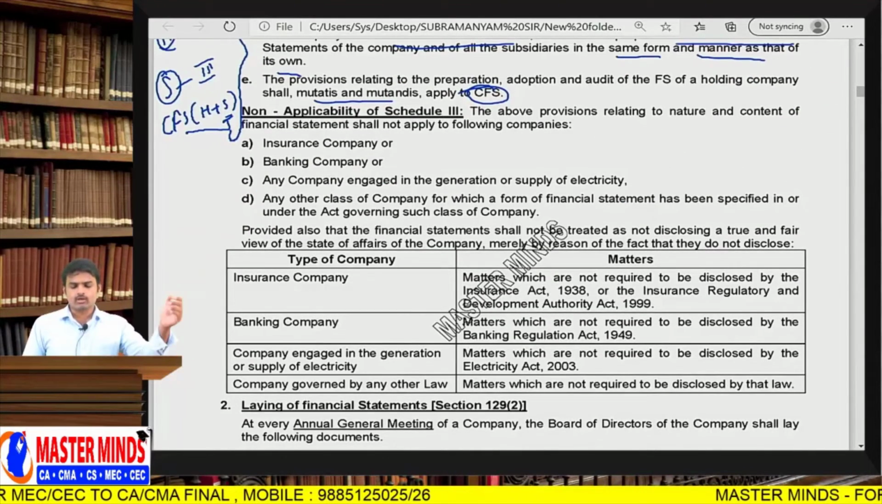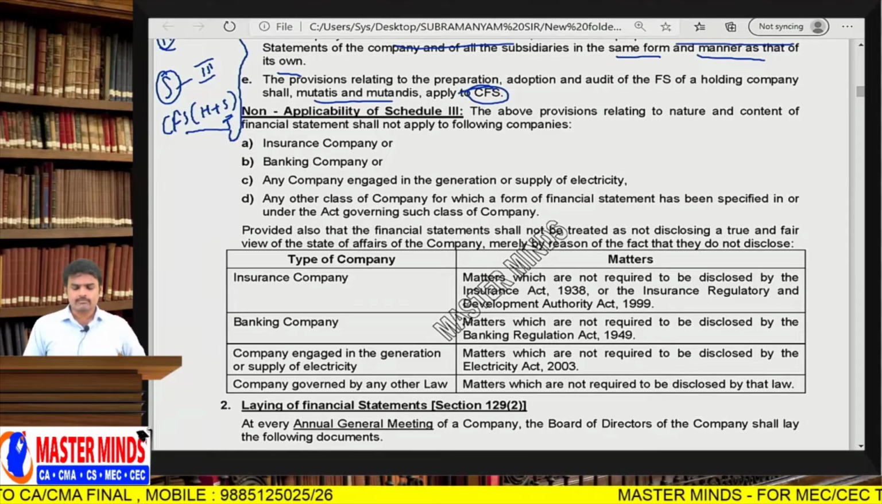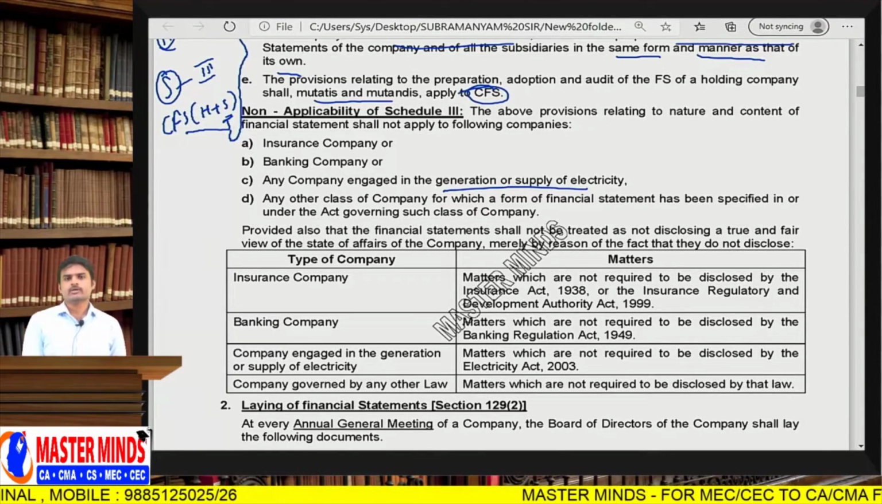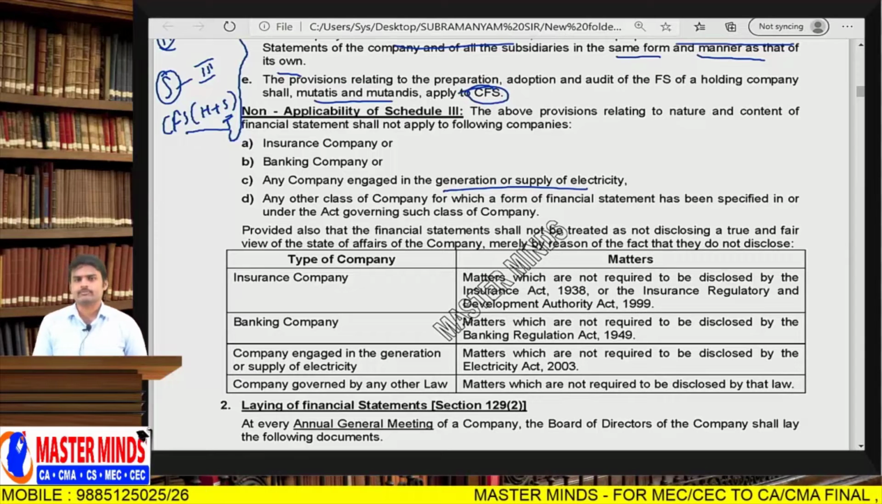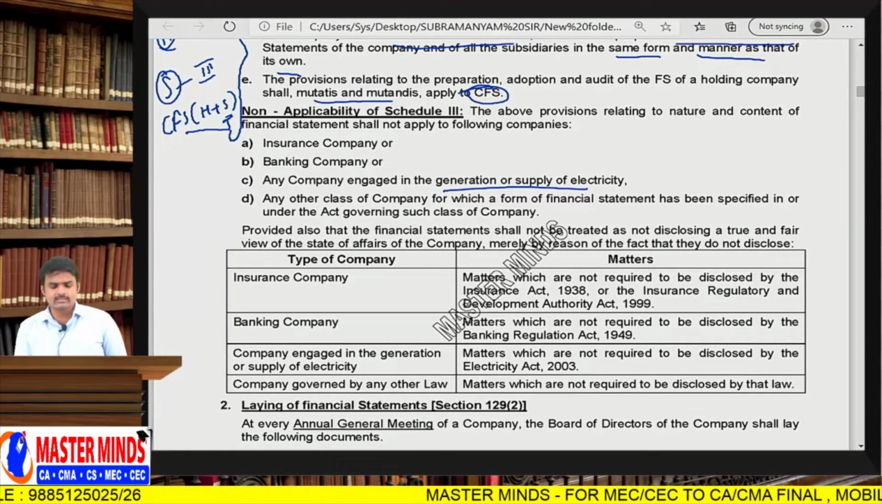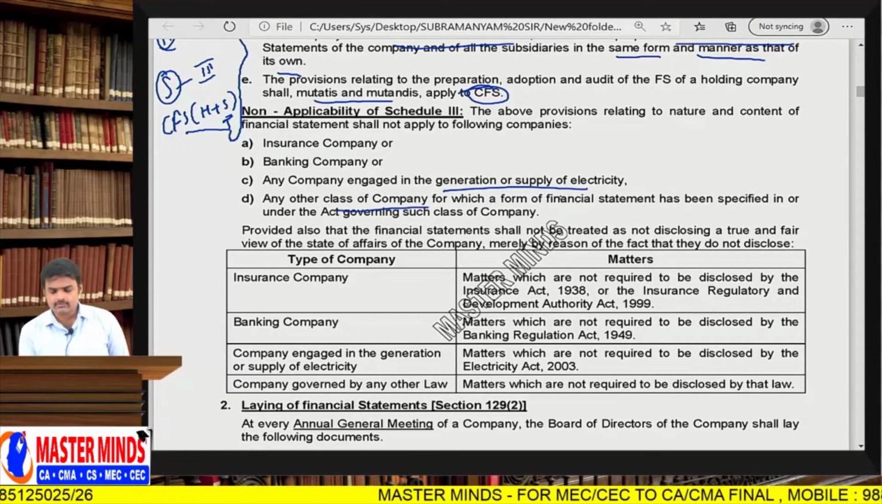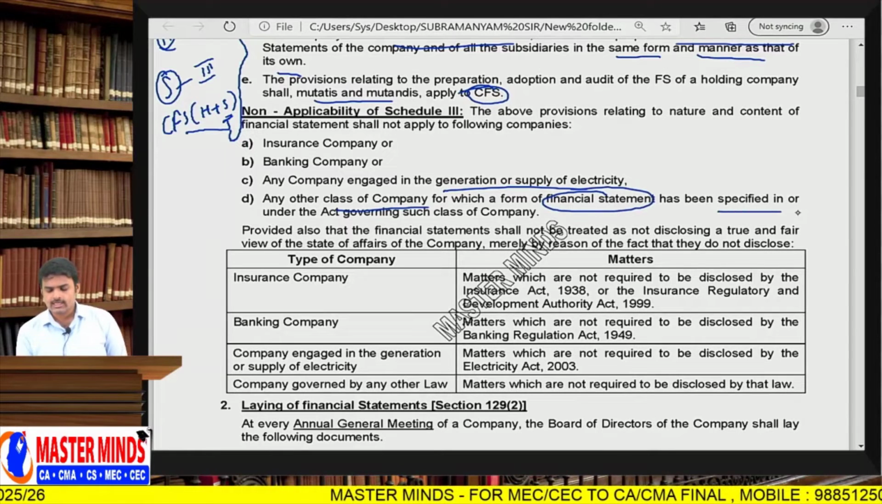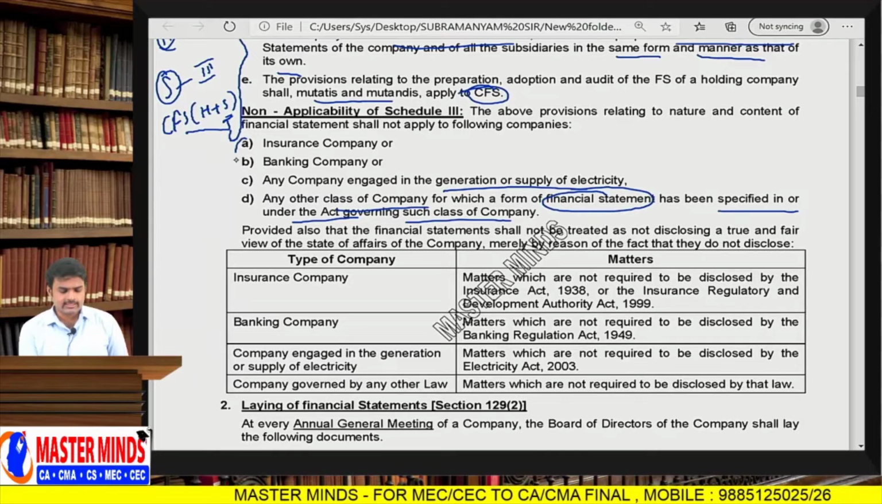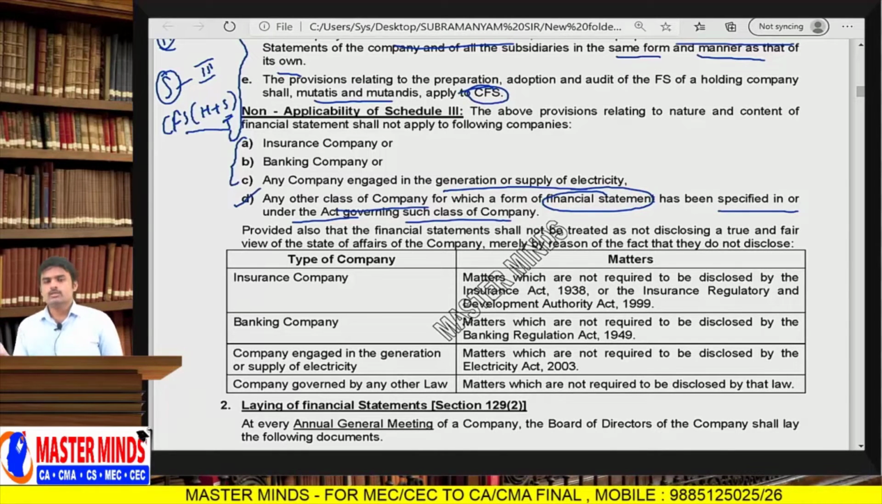So already I said, non-applicability of Schedule 3 to banking companies, insurance companies, and companies engaged in generation or supply of electricity. Very simple chapter, but it is very lengthy. Any other class of companies for which a form of financial statements has been specified under the Act governing such class of companies. So already three companies were prescribed, and a fourth class of company may be prescribed in future.